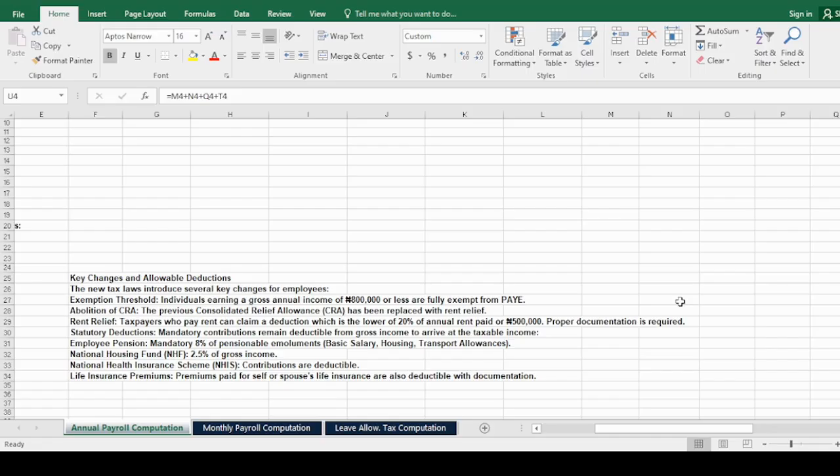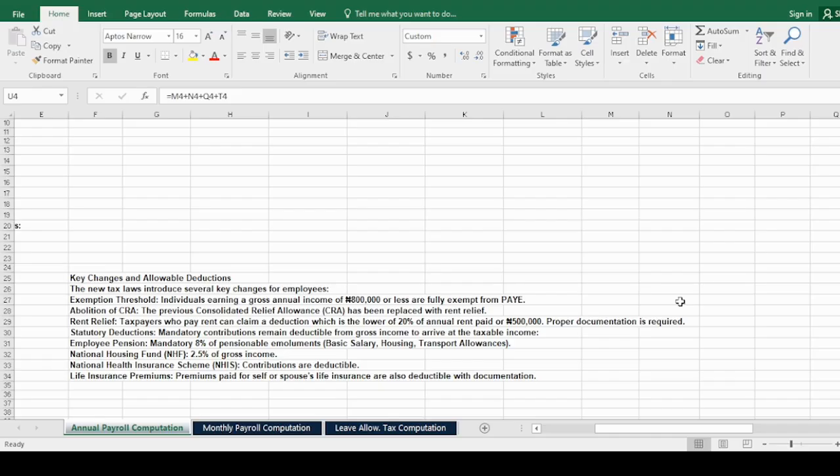Next is statutory deductions. The mandatory contributions remain deductible from gross income to arrive at the taxable income, which includes employee pension, a mandatory 8% of pensionable emolument on basic salary, housing, and transport allowances. Next is the National Housing Fund at 2.5% of gross income. Next is the National Health Insurance. Contributions are deductible for National Health Insurance.